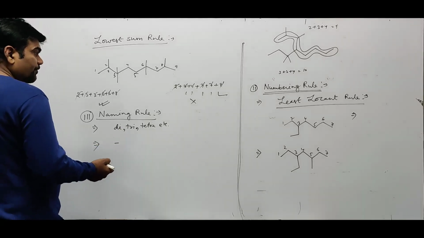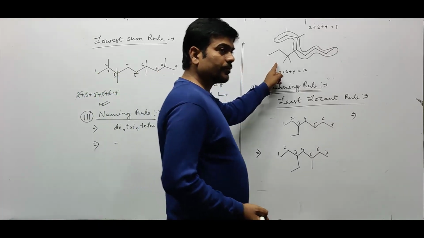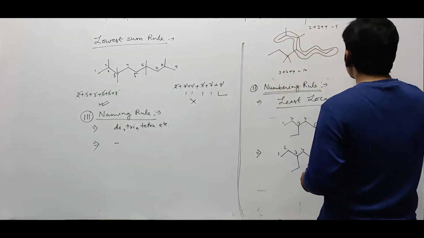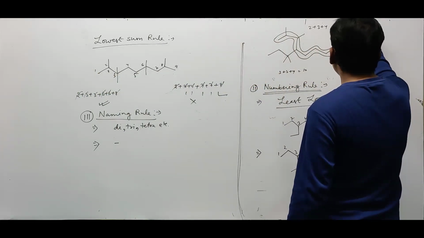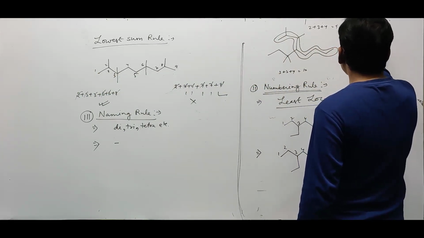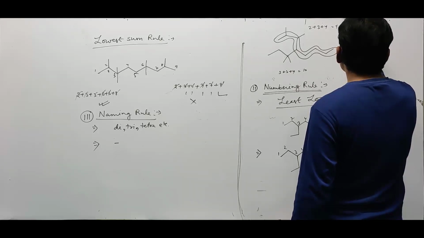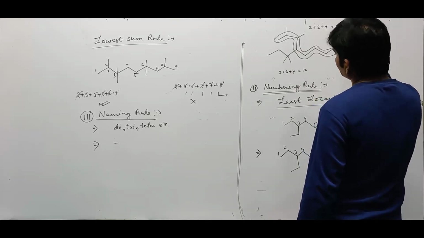Okay. Like for example, see. Suppose we want to give the name of this compound. First of all, you write the prefix, then the name of the root word, then the name of the primary suffix. Since a secondary suffix is not there, directly you should write the prefix.